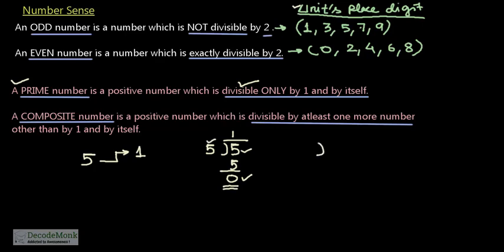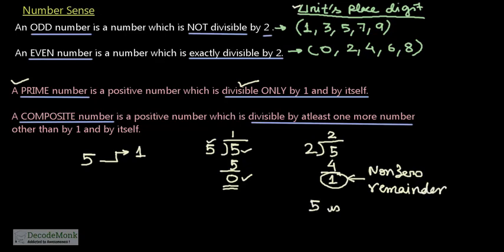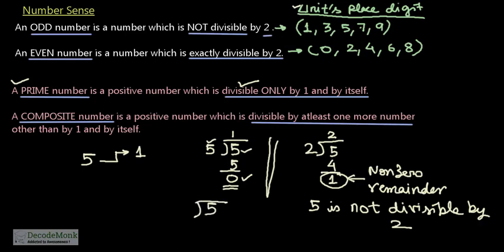If you get a remainder of 0, then you say that 5 is divisible by 5. Now if you divide the same number 5 by 2, 2 2s are 4, you get a remainder of 1. So because you are getting a non-zero remainder, we say that 5 is not divisible by 2. So if you take number 5, you can see that 5 is divisible by 1, because if you divide 5 by 1, you get a remainder of 0. So 5 is perfectly divisible by 1.